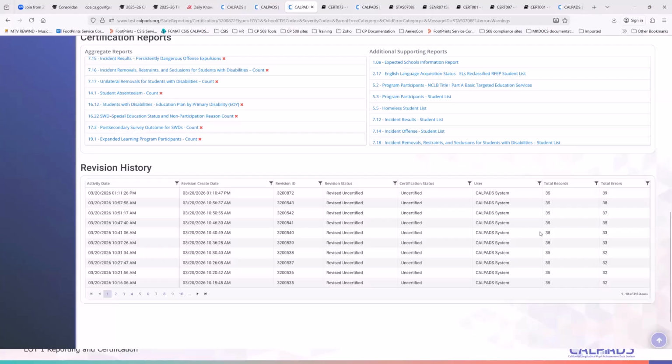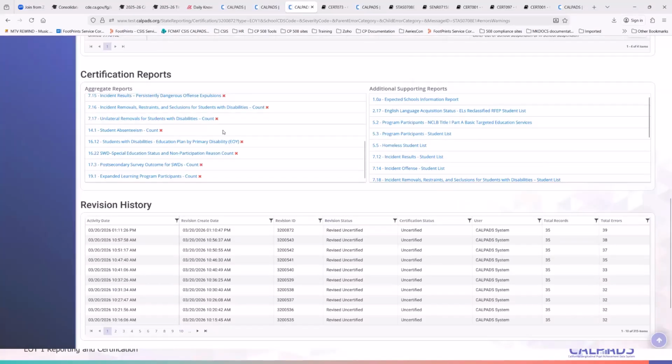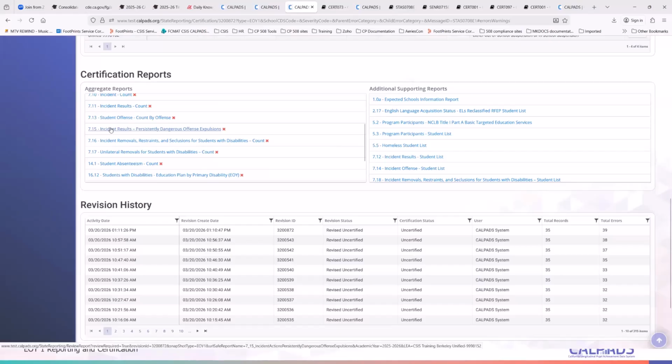Okay. So again, the revision history is just a way for you to be able to coordinate what report the SELPA needs to review, and that way you are on the same page with regards to reviewing your accounts in terms of the incidents that you are endorsing the SELPA to review.